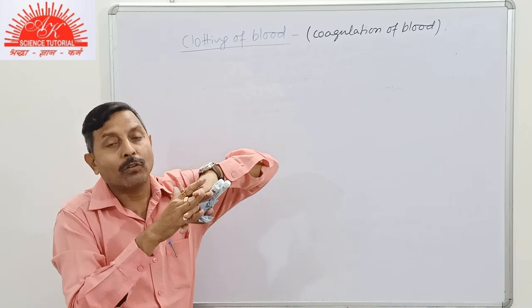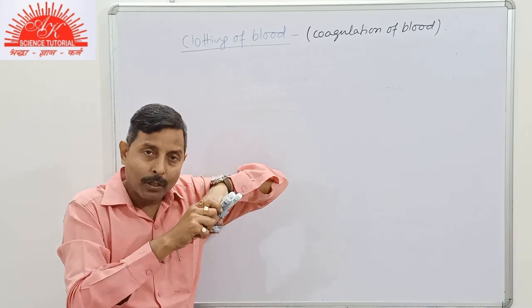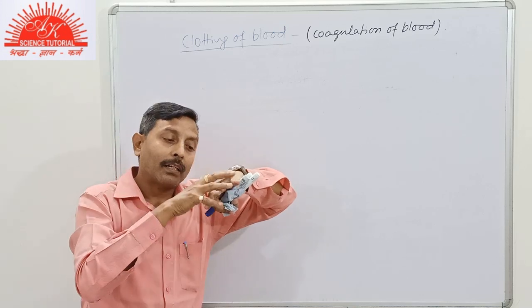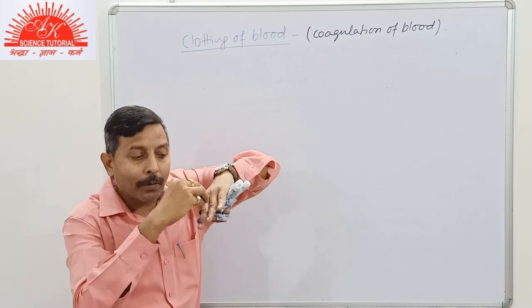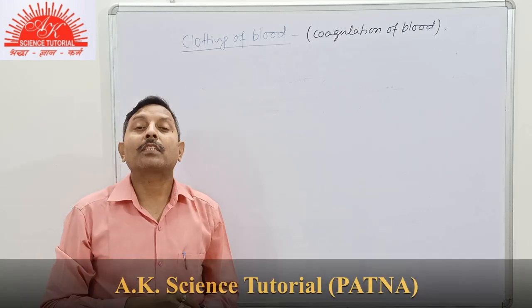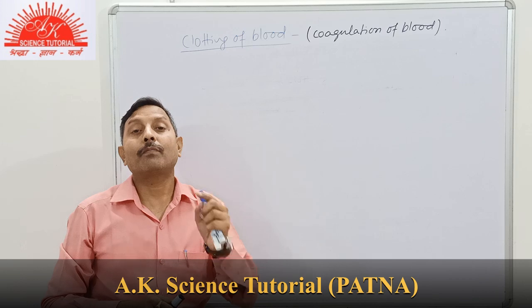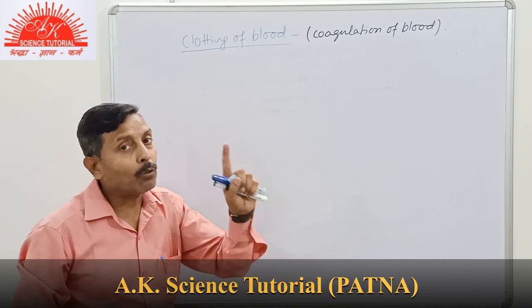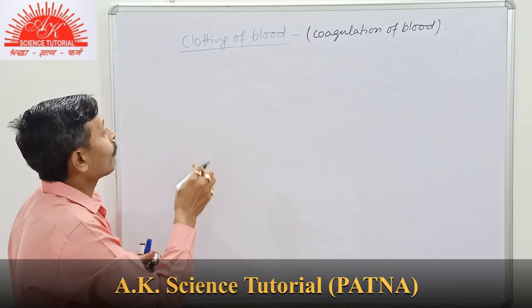But at the time of clotting, when fibrinogen is utilized and the corpuscles are trapped, the plasma part without fibrinogen squeezes out, and that is termed as serum. So serum is the blood plasma without fibrinogen.